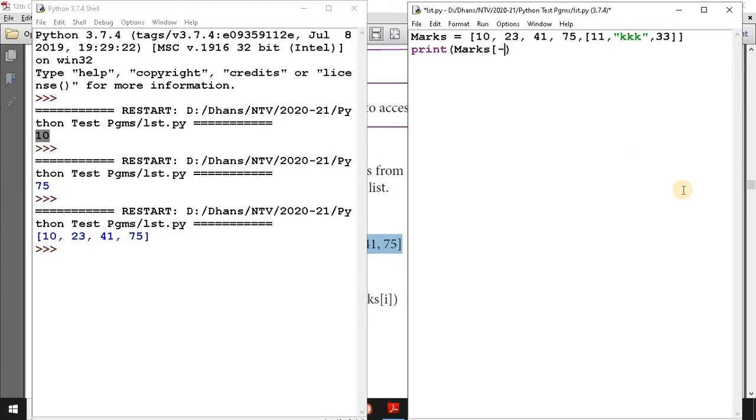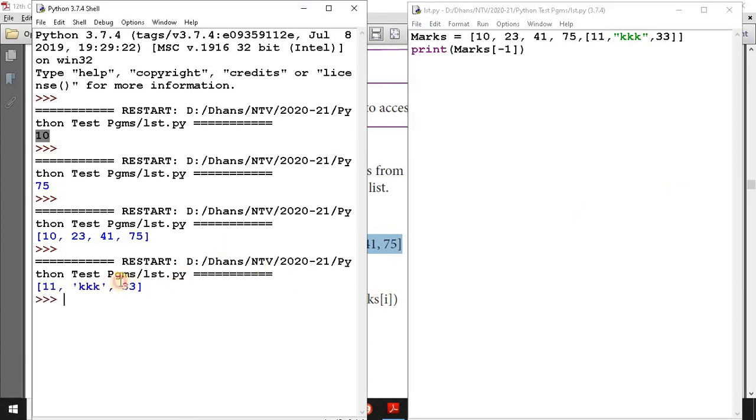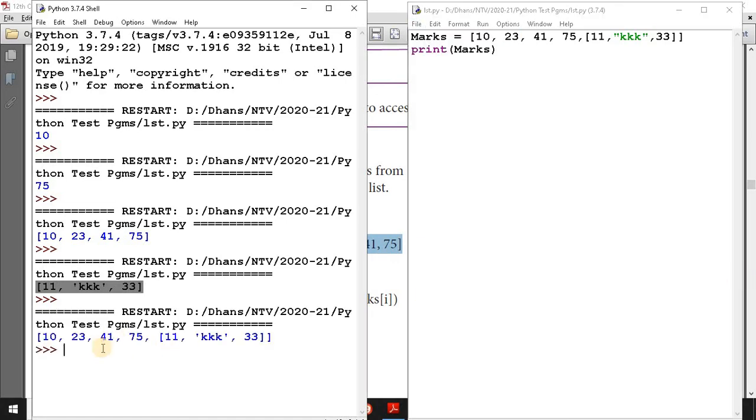Of -1. So we can obtain this sublist, nested list, as an element of the list marks. Okay, marks of -1 displays the entire sublist. Otherwise, just the name of this displays the entire list along with this nested list.